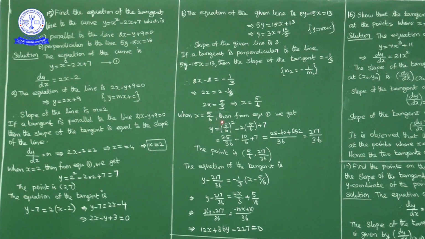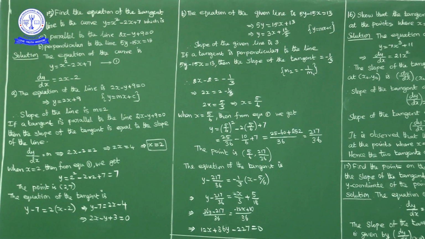y is equal to x square, the x value is 5 by 6, so 5 by 6 whole square minus 2 into 5 by 6 plus 7. So what we have? 25 upon 36 minus 10 upon 6 plus 7. Take LCM; the LCM of 6 and 36 is 36. So the denominator is 36, and the numerator is 25 minus 60 plus 252, nothing but 217 upon 36. So the point on the curve is (5 by 6, 217 by 36).